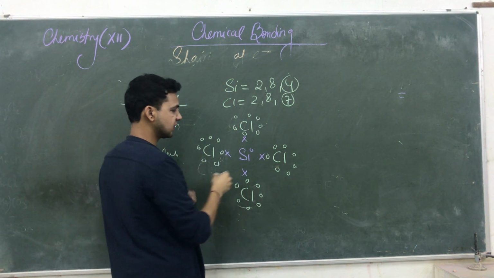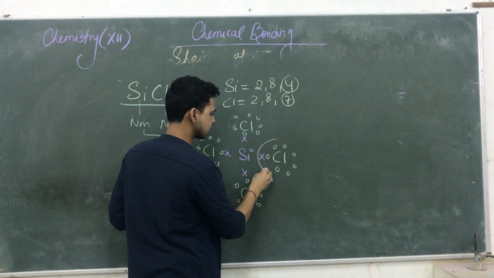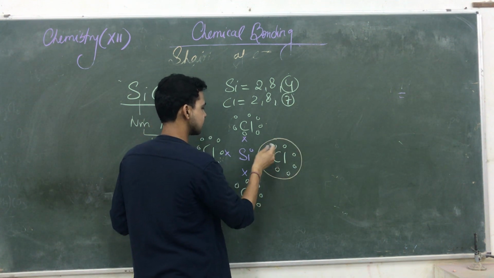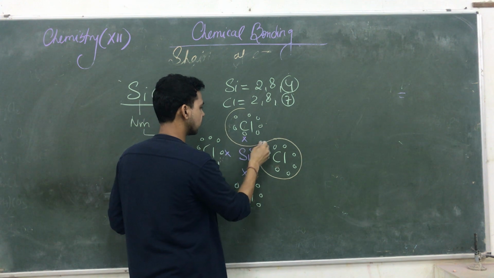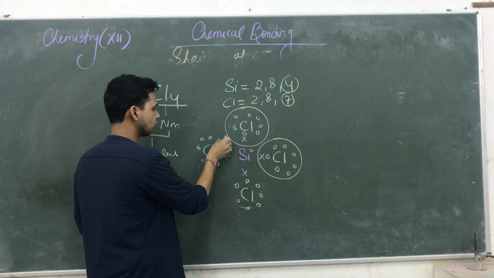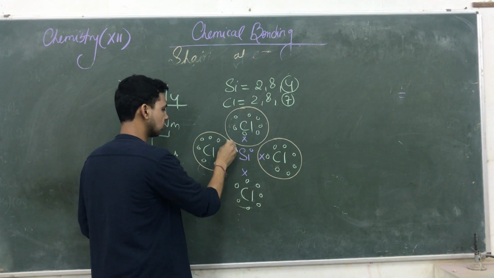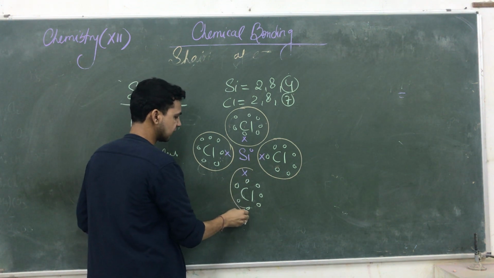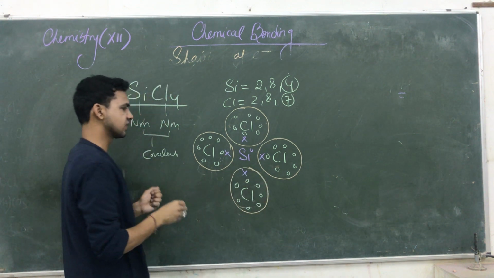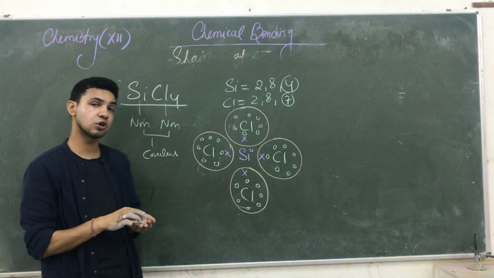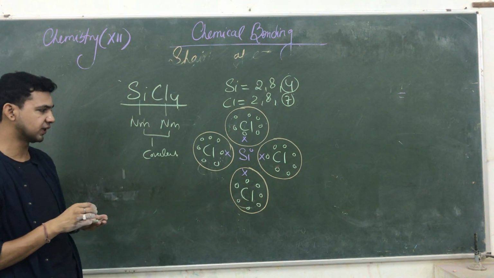So the chlorine needs one electron from this silicon. So this chlorine is taking 1 electron from this silicon. That chlorine is also taking 1 electron from this silicon. That chlorine is also taking 1 electron and completing its octet. And that chlorine is also taking 1 electron from this silicon. But guys, silicon also requires 4 electrons for completing its octet.